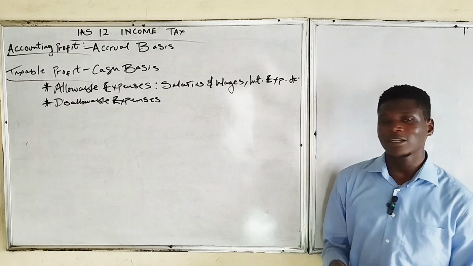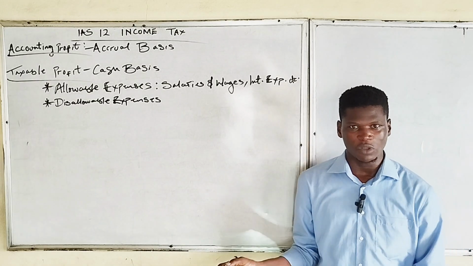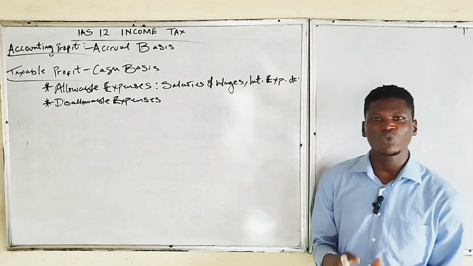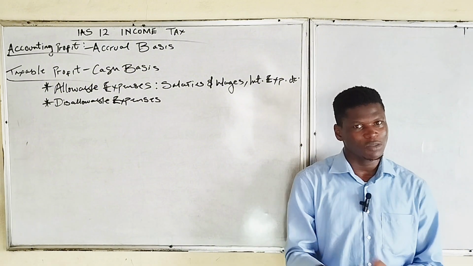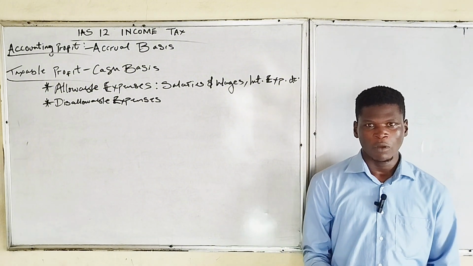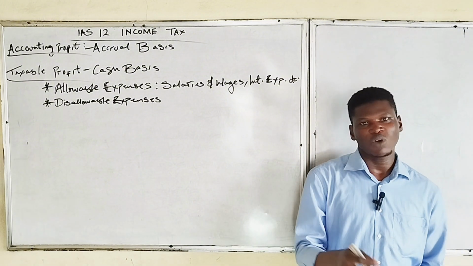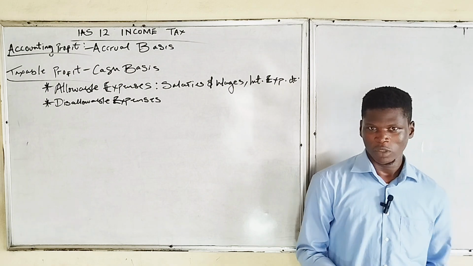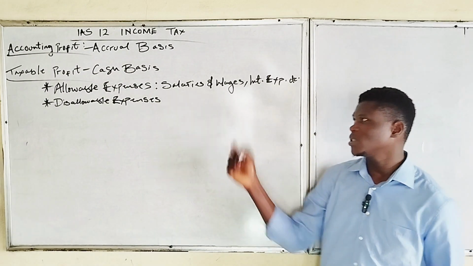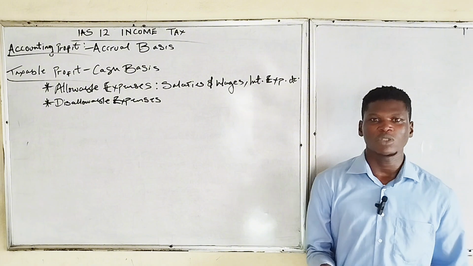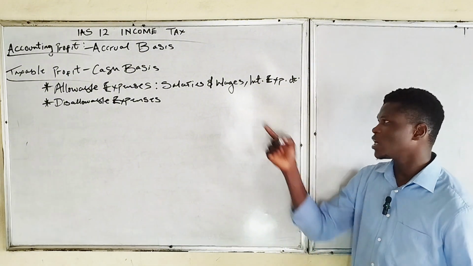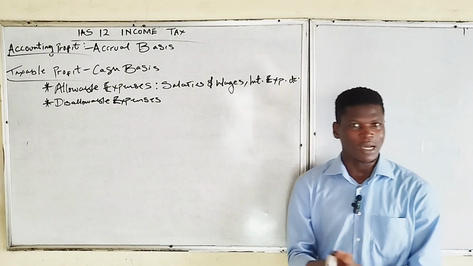So just like we said that taxes are actually paid on the taxable profit. Disallowable expenses are expenses which are not deductible for tax purposes. So they are to be included as part of the profit. They should not be removed. Just like we said that allowable expenses are expenses which are deductible for tax purposes, meaning that we can deduct these before we estimate our taxes.